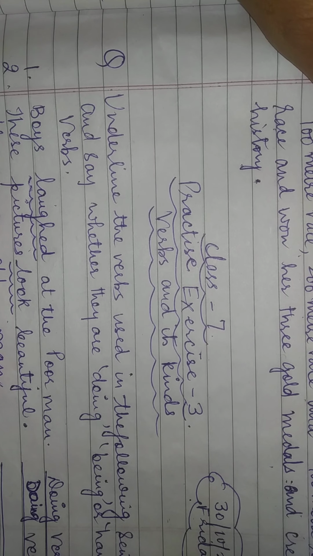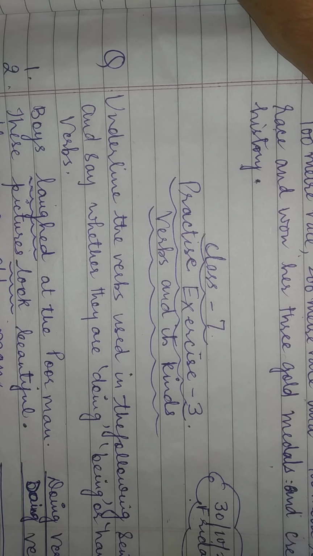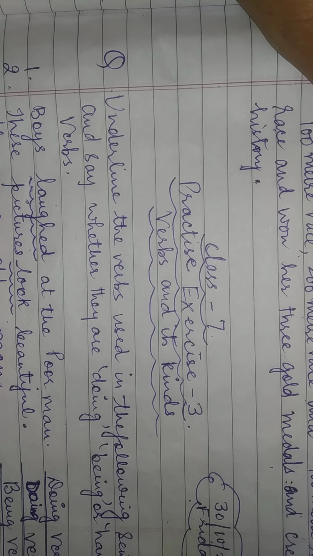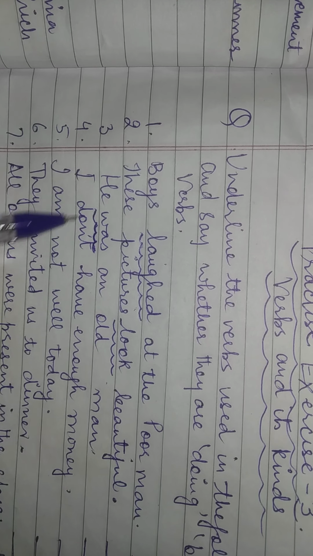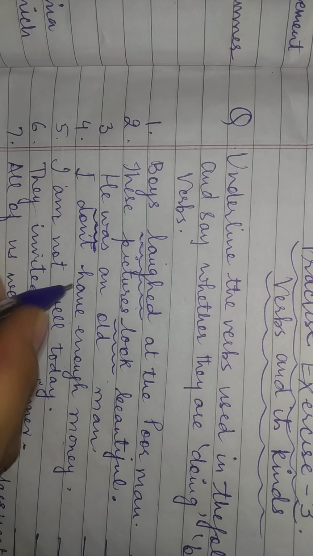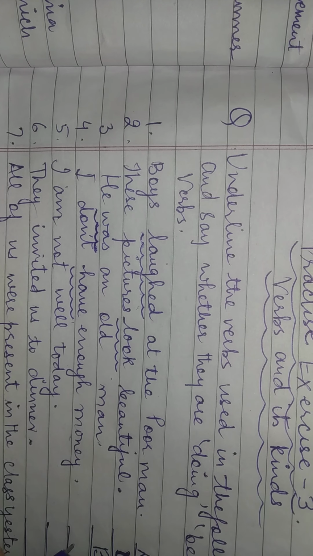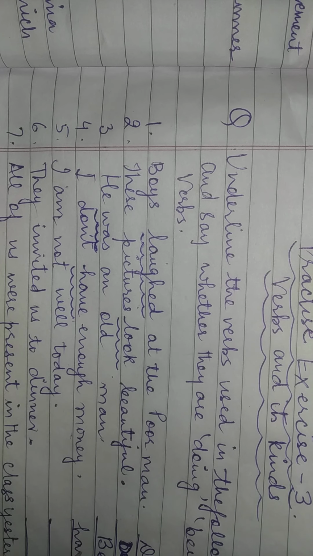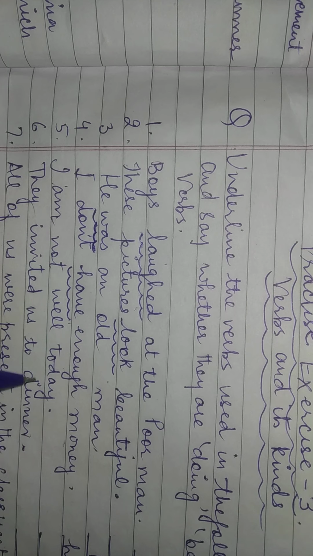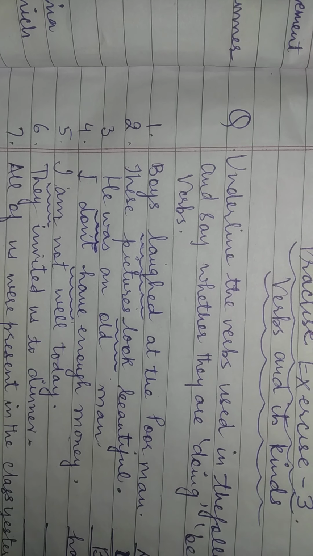He was an old man. Was. Now here was. So it is very clear that it is a be form. So यहाँ पे आएगा being verb. Being verb. Clear? Was. I don't have enough money. I don't have. So this is having verb. I'm not well today. Am. It is again being word.